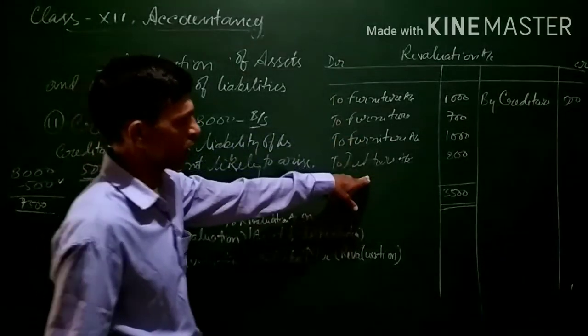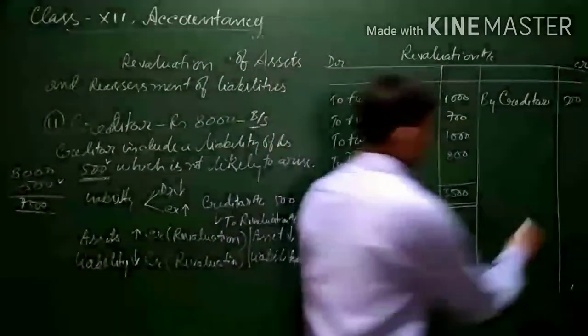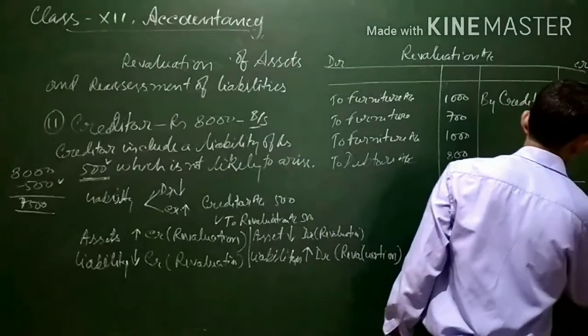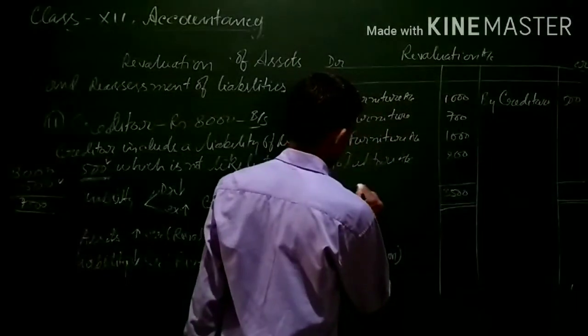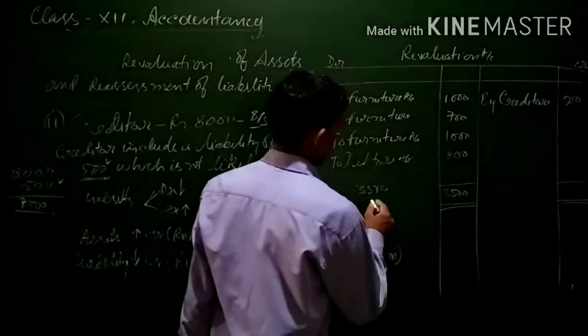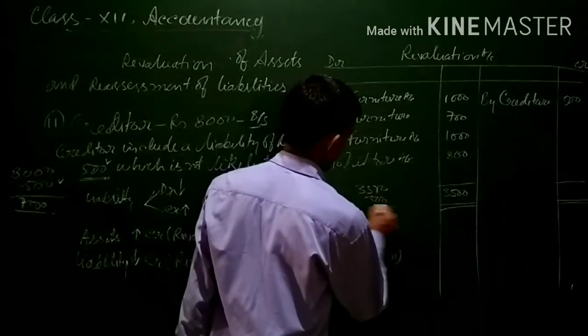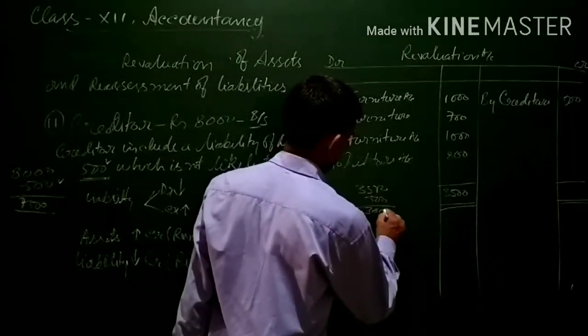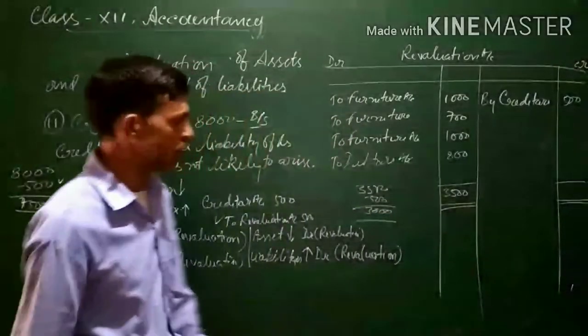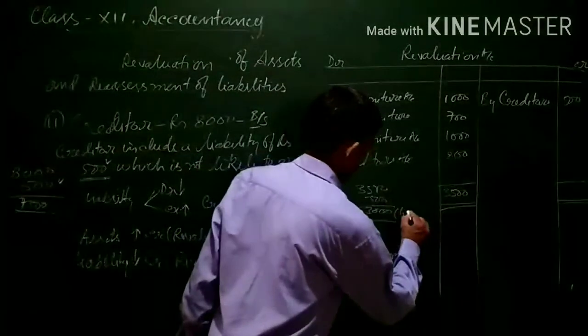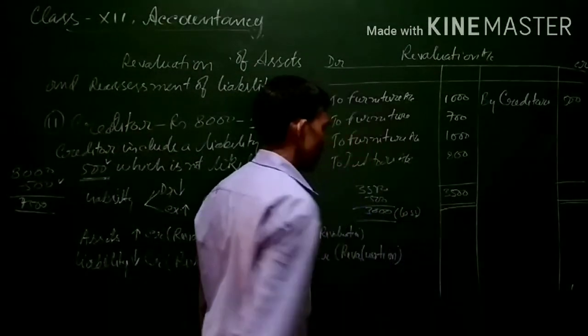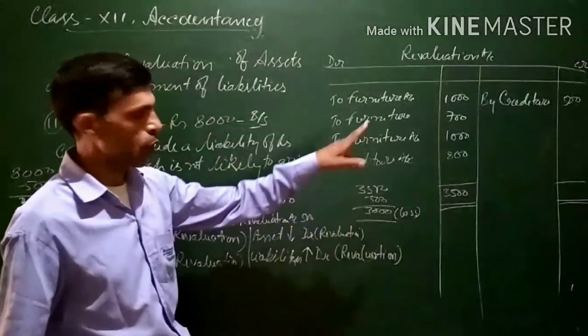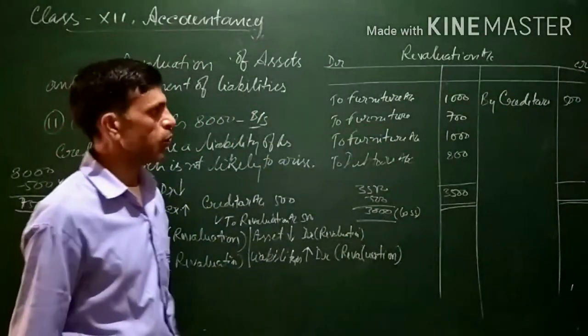On the credit side there is income of only 500. Overall, a balance of 3,000 is left in the revaluation account, that is a loss. So this loss will be transferred to the old partners' capital account in the old profit sharing ratio.